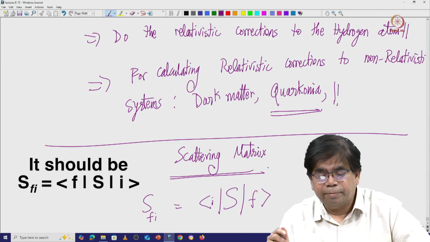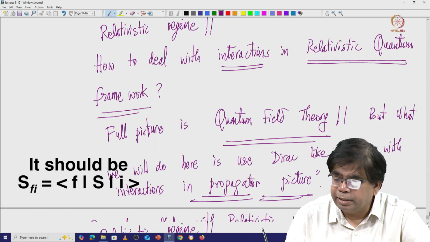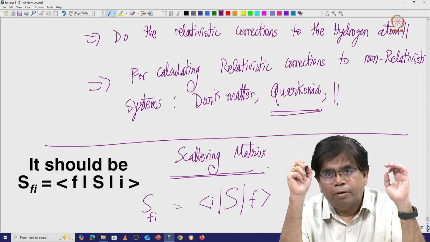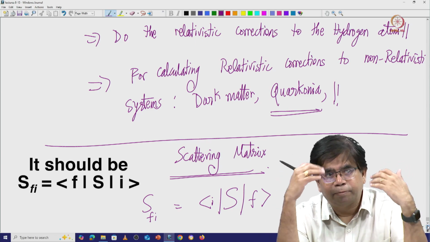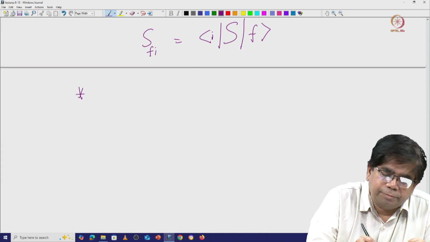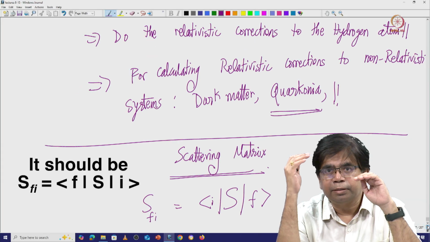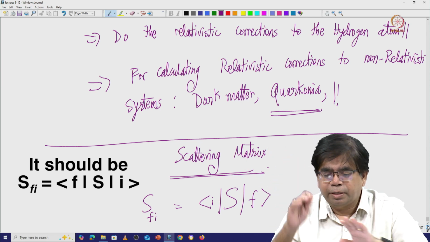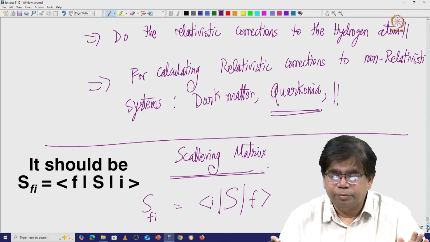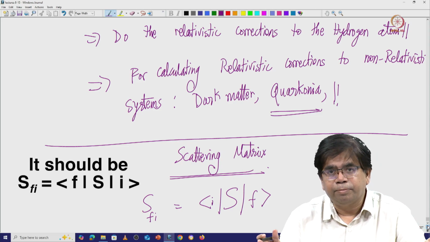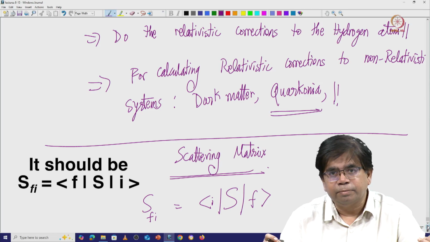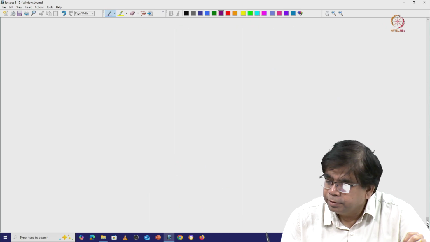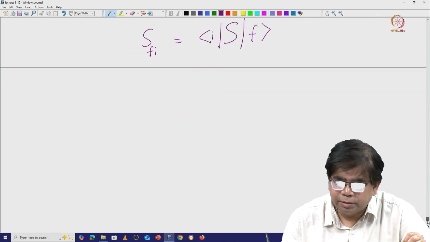What is happening here is that there are two states which are almost interaction free. This is the crucial element of the entire process which we are discussing, the propagator theory and so on. How we do interactions in the relativistic regime, in this particular process, is that we start with states which are asymptotically free, or the technical word is asymptotic. They are far off, almost like free objects. In other words, we start with wave functions